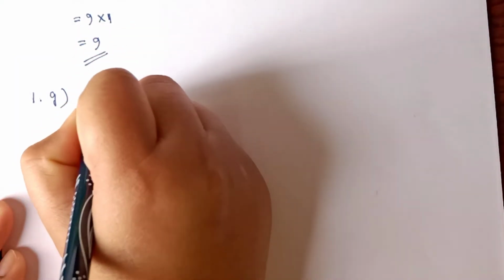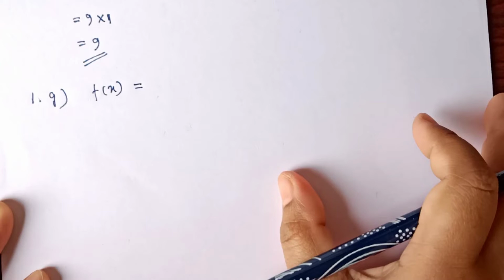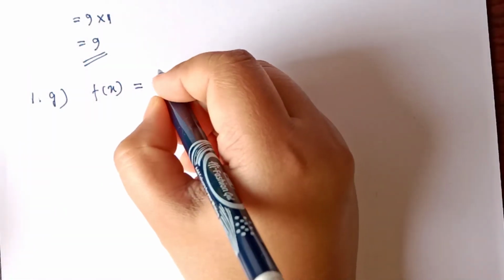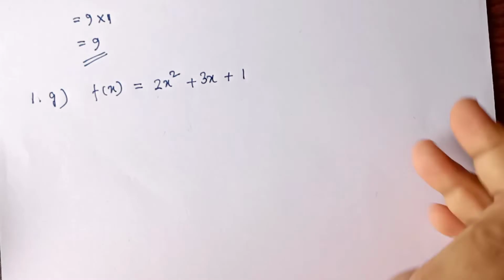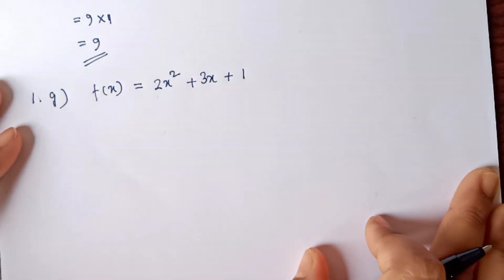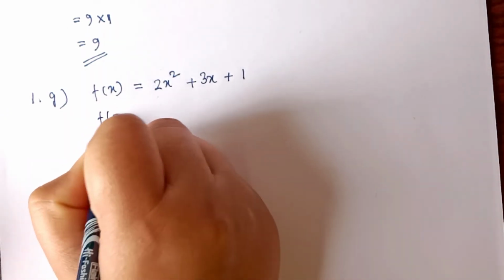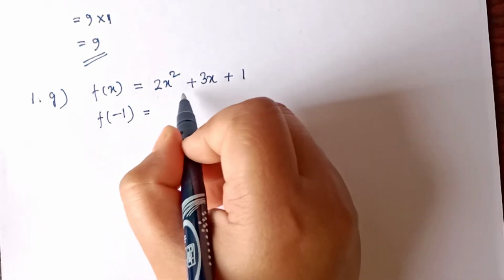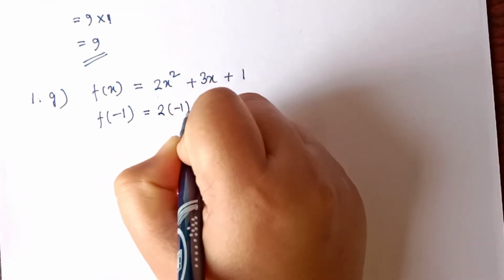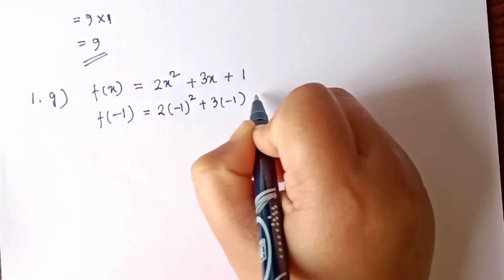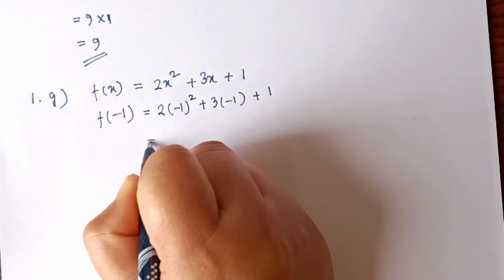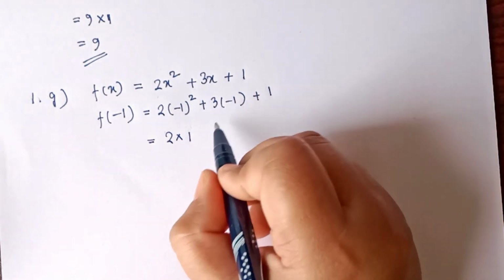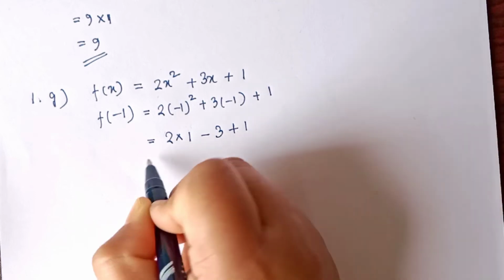Now the expression is given, f of x is equal to 2x square plus 3x plus 1. We have to find out x equal to minus 1, so it will be f of minus 1. We will replace x equal to minus 1 in the given function. So 2 into minus 1 whole square, plus 3 into minus 1, plus 1. Now let us simplify the value. 2 into minus 1 whole square value is always 1, then 3 into minus 1, the value is equal to minus 3, then plus 1.